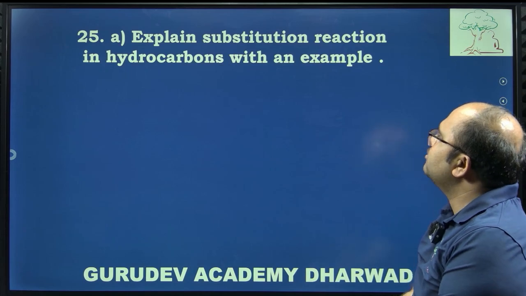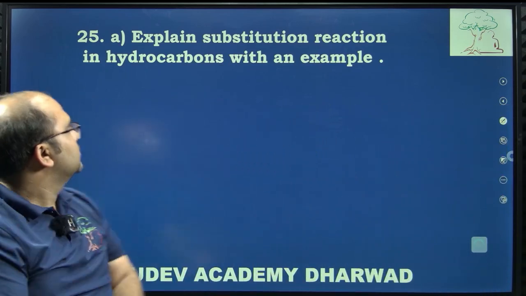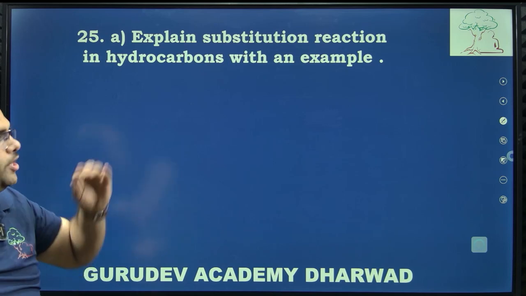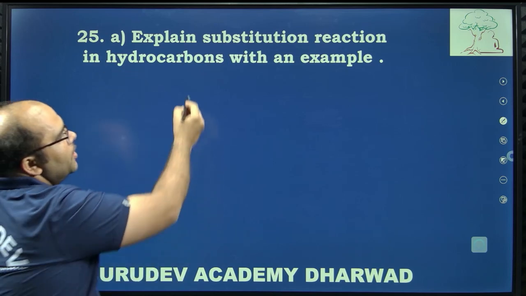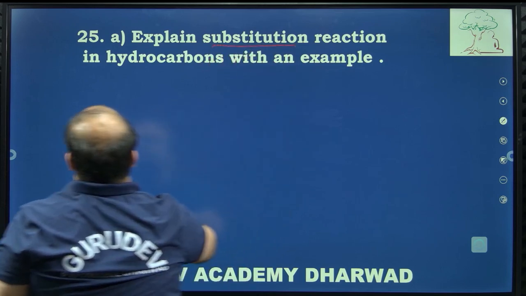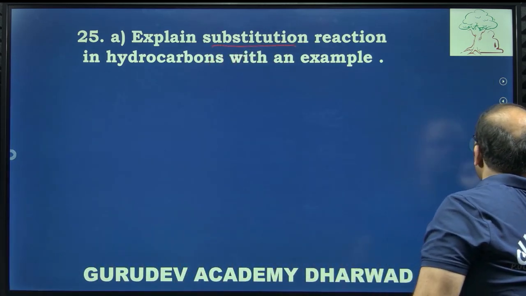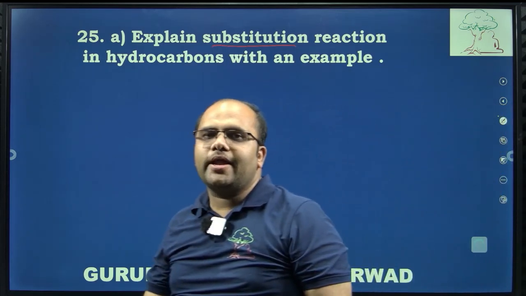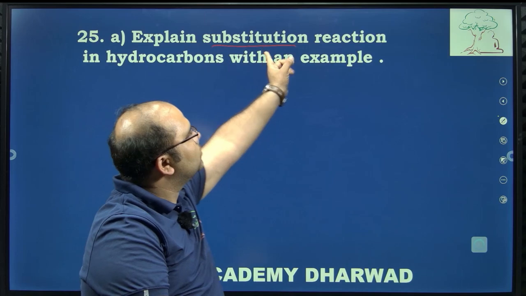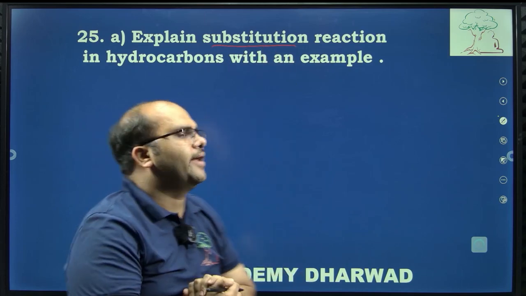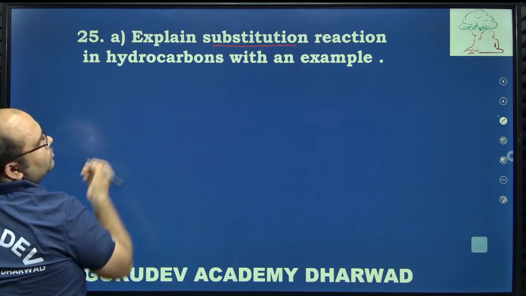Next, explain substitution reaction in hydrocarbons with an example. So that is question A. Question B is ahead, let us see ahead. Substitution reaction. The word itself indicates substitution. What is substitution? Replacement of an atom or group by another atom or group. It is called a substitution reaction. So let us go with the hydrocarbons. They themselves are saying to take hydrocarbons as the example.